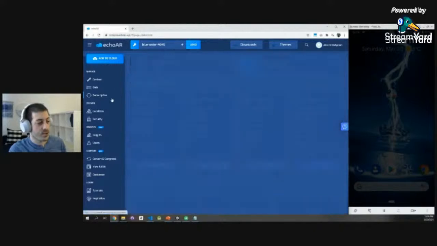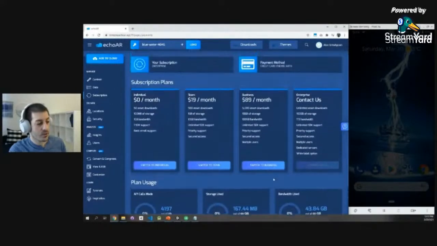application. In the subscription page, you're able to see how much bandwidth, storage, and API calls you're making.